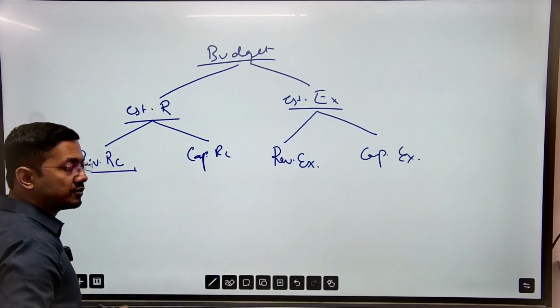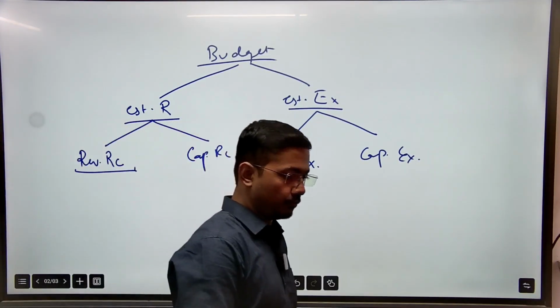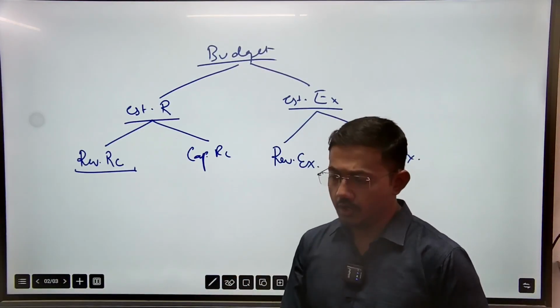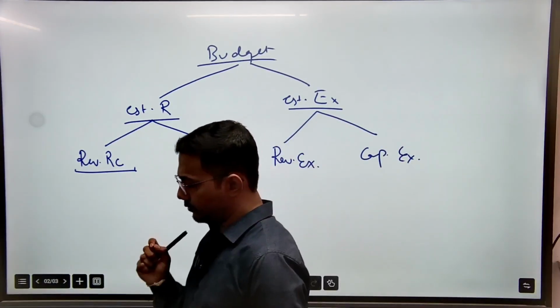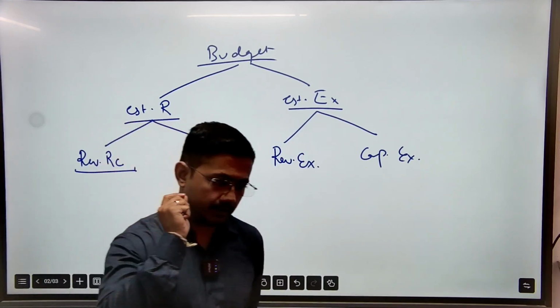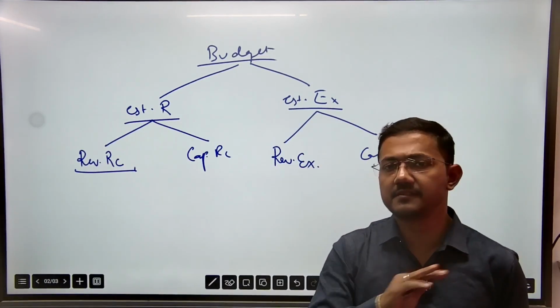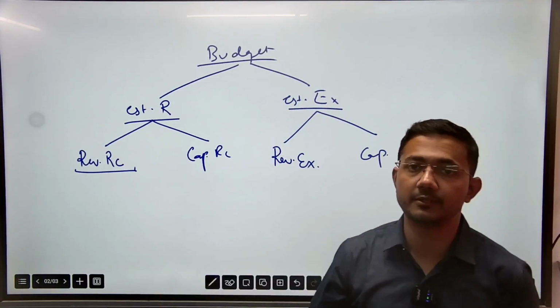Revenue receipts are those receipts of the government which are received without the loss of any asset or any increase in liability. Means money once received is not to be returned back.